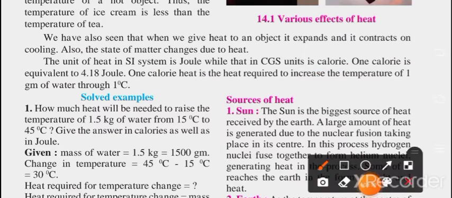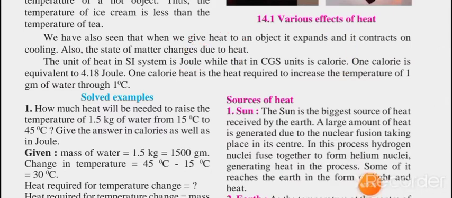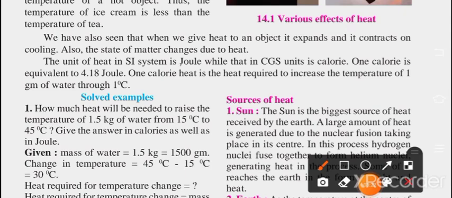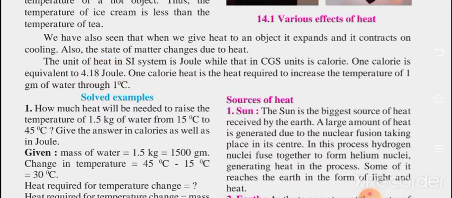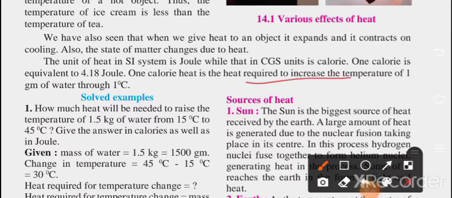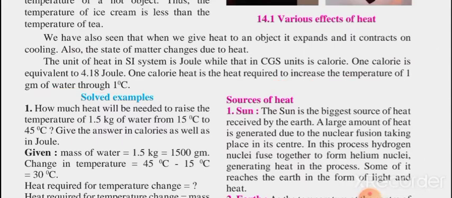Likewise, how we say kilogram and gram, in a similar manner heat also has units: joule in the SI system and calorie in the CGS system. 1 calorie is equivalent to 4.18 joule. 1 calorie is the heat required to increase the temperature of 1 gram of water through 1 degree Celsius.